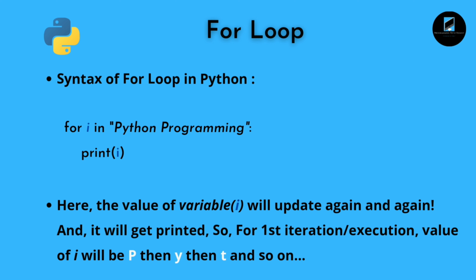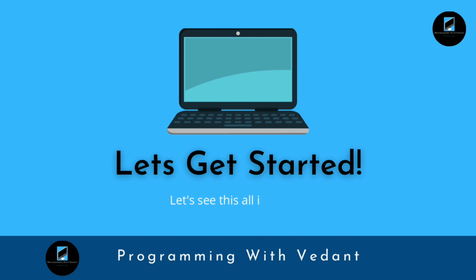So, the syntax of for loop in Python. Here I have for i in "Python programming", where for is the initialization of the for loop, i is the variable which will get updated, in is a keyword, and again we have Python programming, a string. We are printing the i in the loop. The value of variable i will update again and again, and it will get printed. So for the first execution it will be P, then for the second it will be y, then for the third it will be t, just like that. So without any ado, let's get started and see all this in action.